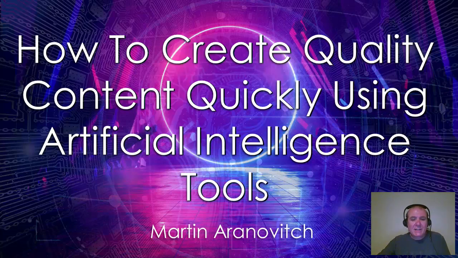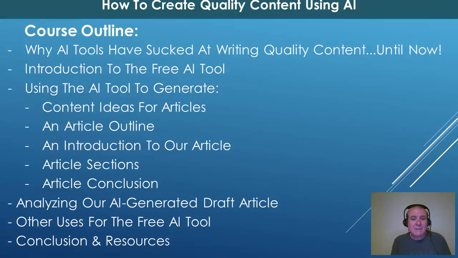So here's what we're going to cover in this How to Create Quality Content Quickly Using AI video course. First, I'm going to explain why AI tools have sucked at writing quality content until now. Then I'm going to introduce you to the free AI tool that we'll be using throughout this course. Then we're going to use the tool to first generate content ideas for articles. We'll then pick one of the articles and use the tool to create an article outline.